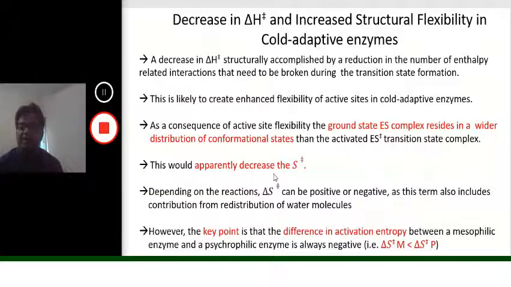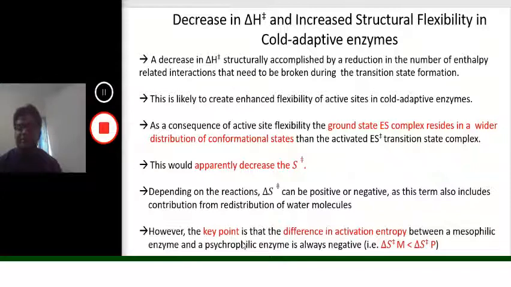These would apparently decrease the entropy to achieve the transition state. Depending on the reaction, the change in the entropy to achieve the transition state can be positive or negative, as this term also includes contribution from redistribution of water that is released from the active sites.